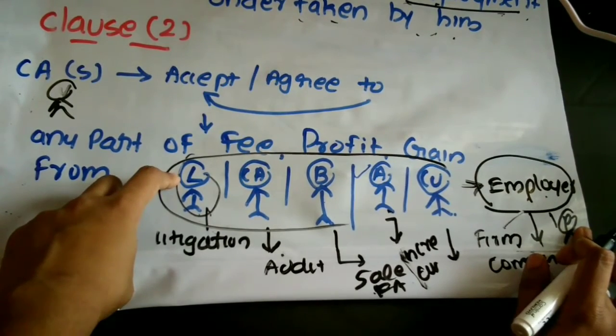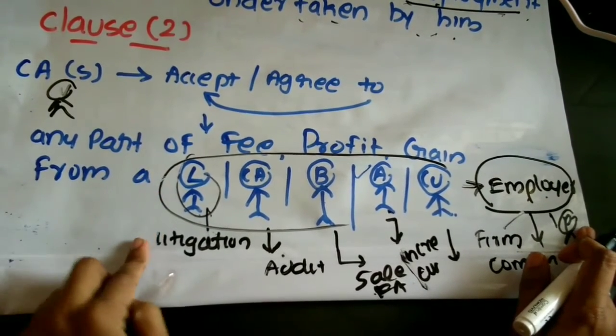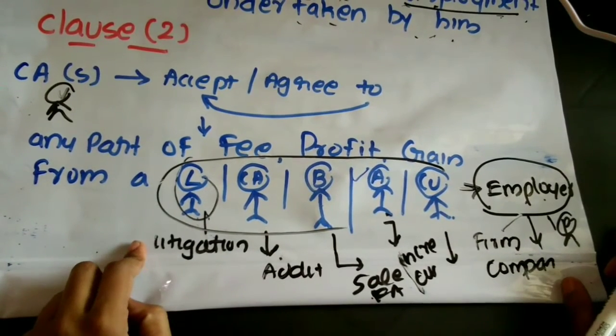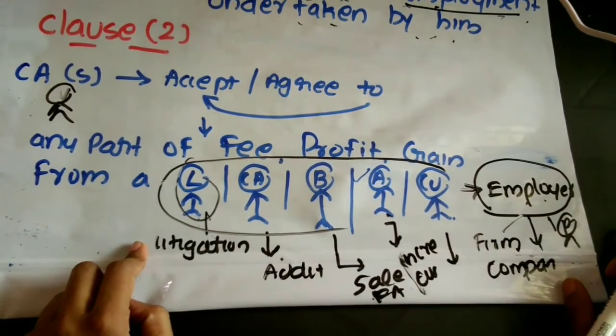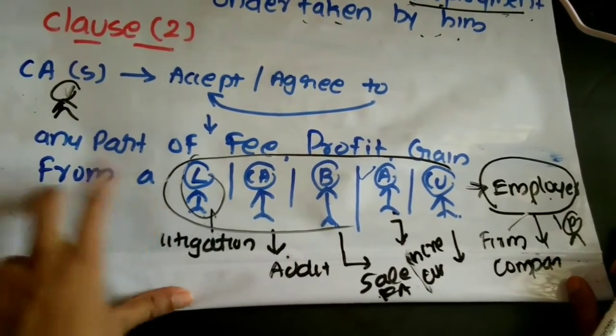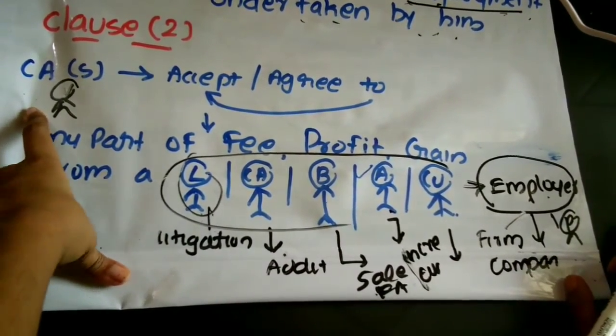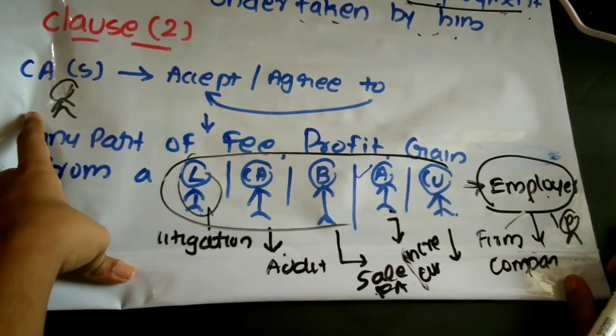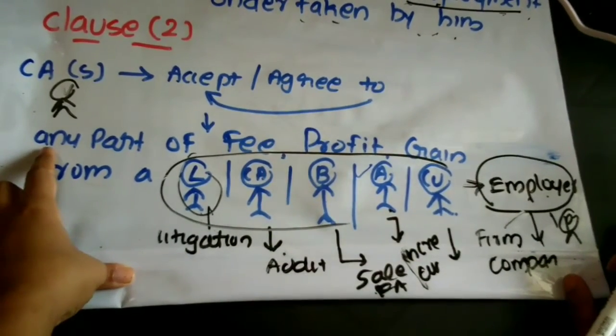Suppose a lawyer has been appointed by the employer with respect to some litigation. For winning that litigation, the employer has to disclose all the matters. So the lawyer is trying to get some more information which is not disclosed by the employer. He directly approaches the CA in service and says, please provide me this much information which is not disclosed by the employer.